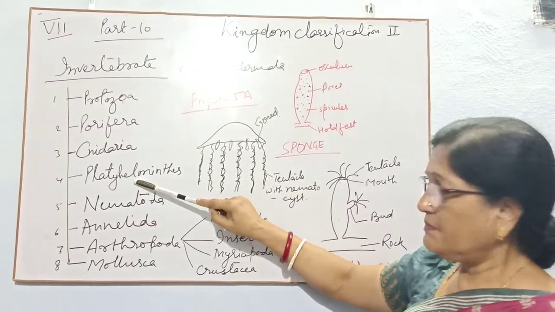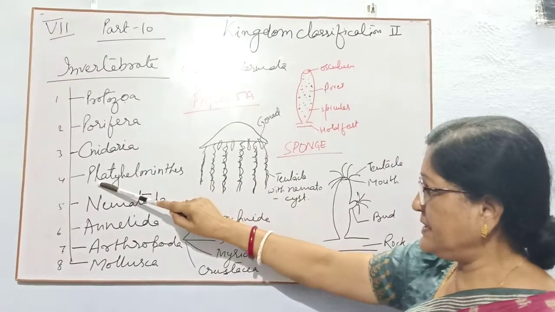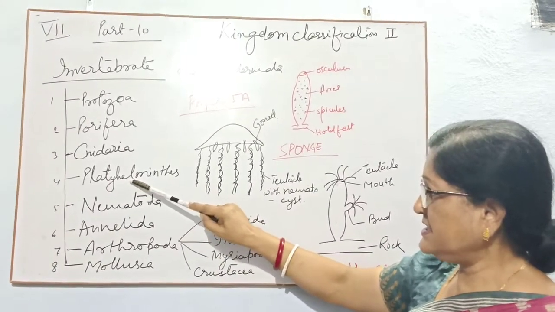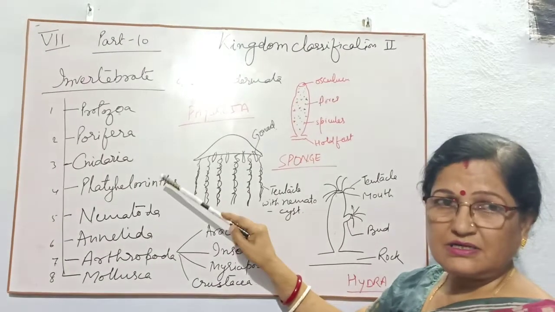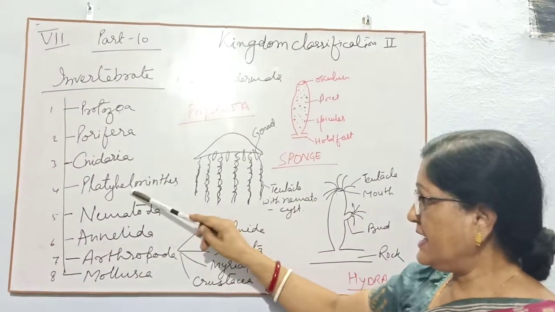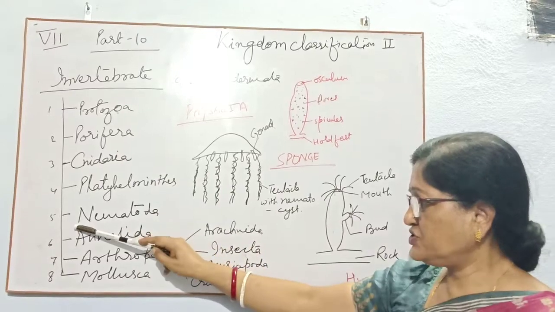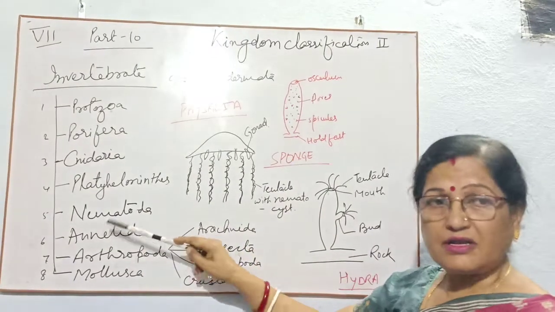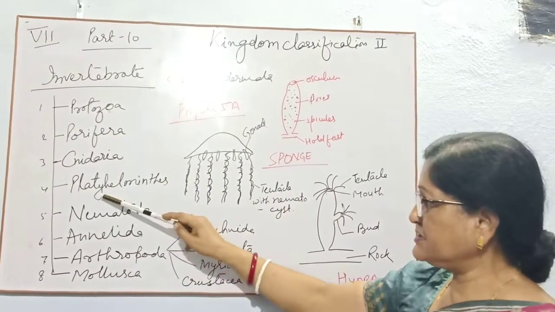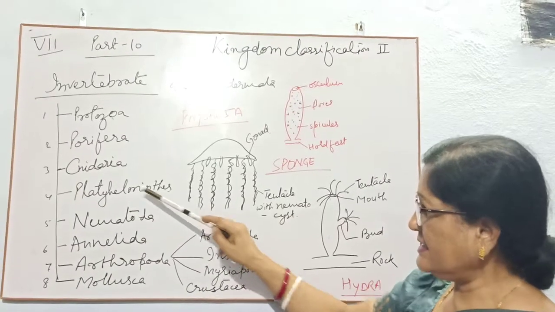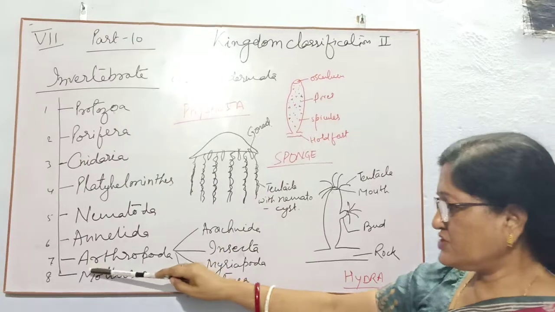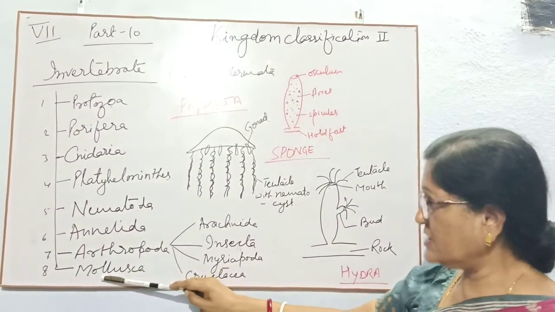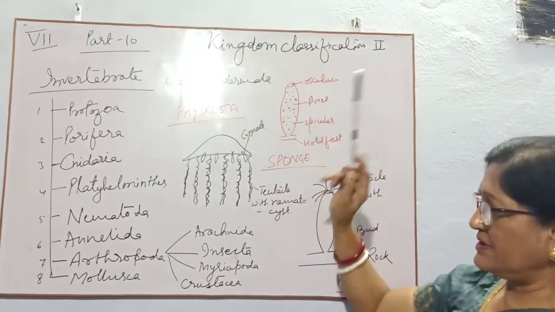Then Platyhelminthes, see the spelling P-L-A-T-Y, H-E-L, then minthes. Don't confuse it. Then Nematoda or Nemathelminthes, same spelling. Next to it Annelida, then Arthropoda, Mollusca, and Echinodermata.